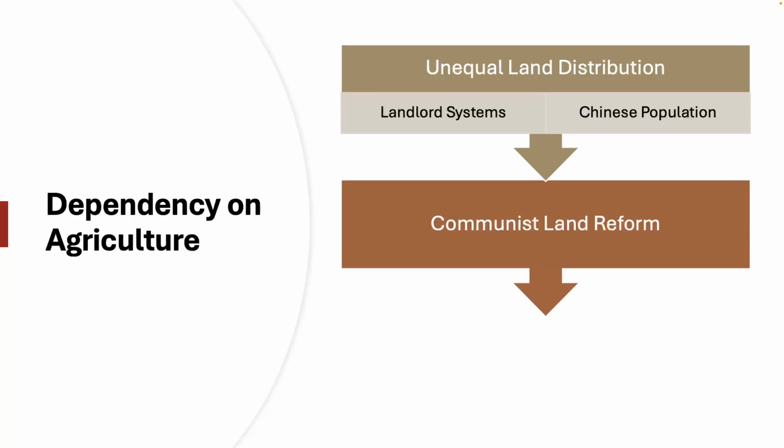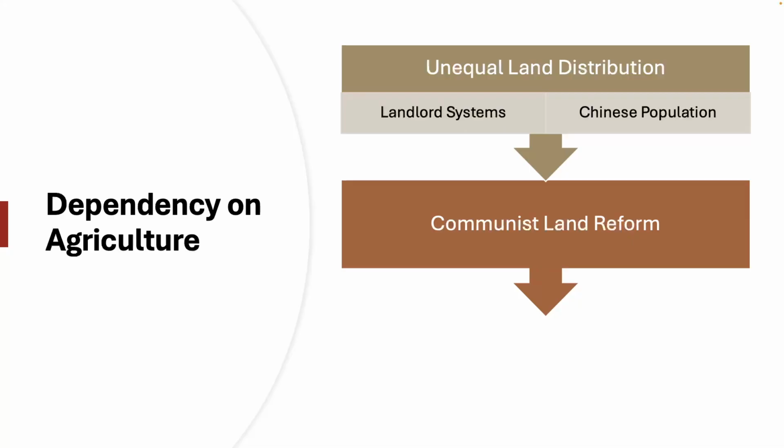We can see that in the years following 1949 then, these land reforms began to take place. Mao's approach was not just about land redistribution, but he was also wrapped into the broader ideological idea of class struggle. And landlords were often subjected not just to having their land taken off them, but they were often subjected to violence, public trials, and execution.